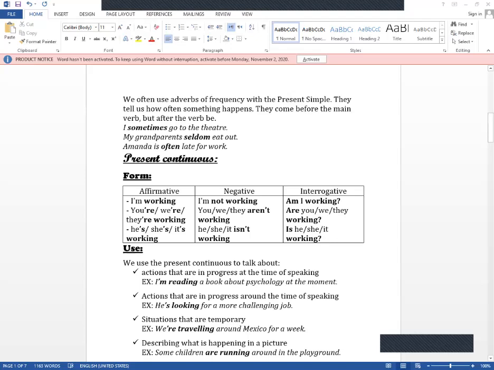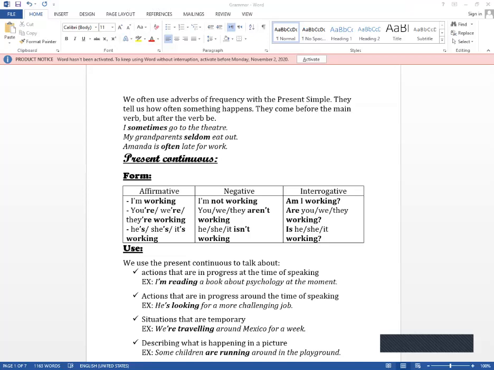The changes that happen in the ing for verbs: if the verb ends in e, I omit the e and then add ing. If the verb ends in double e, I add ing. If the verb ends in y, I add ing.